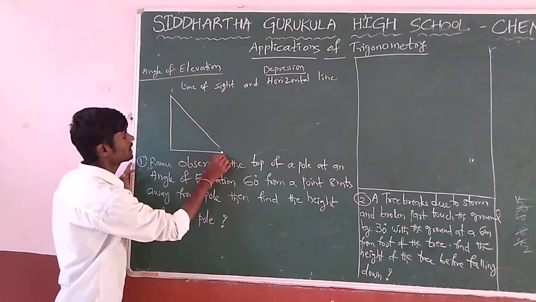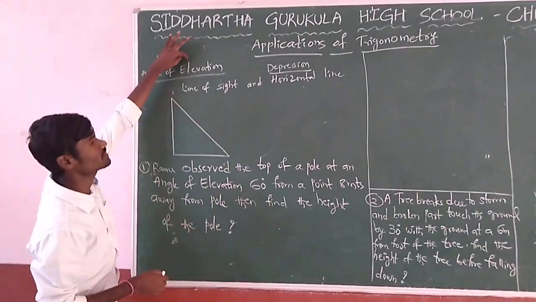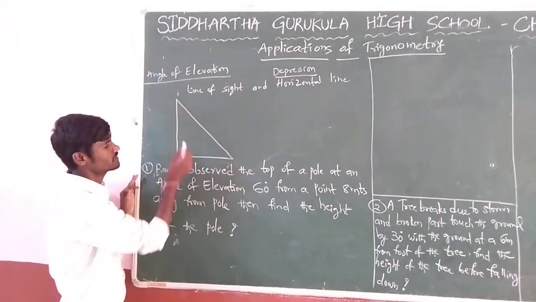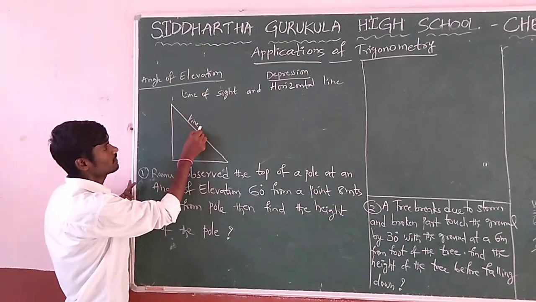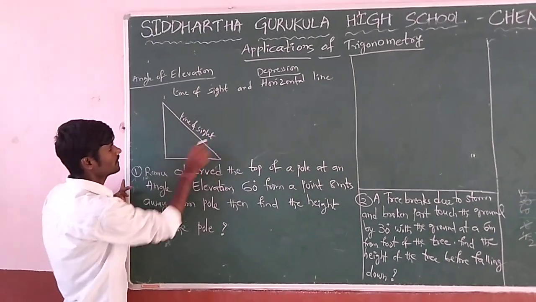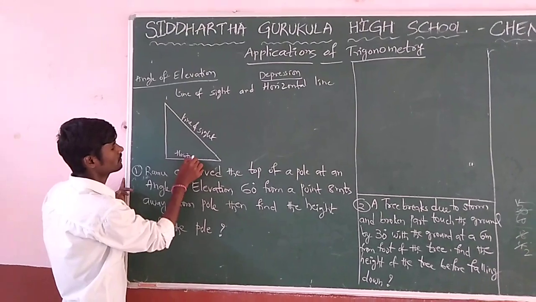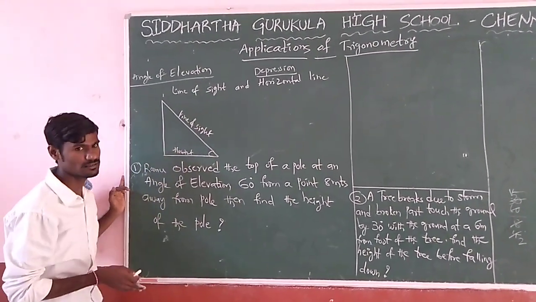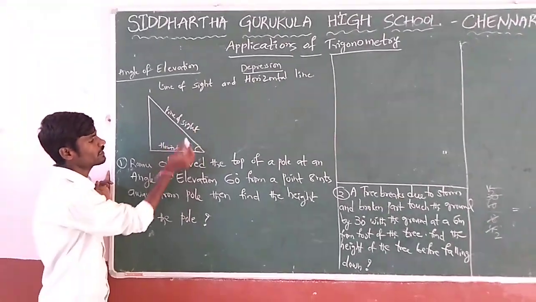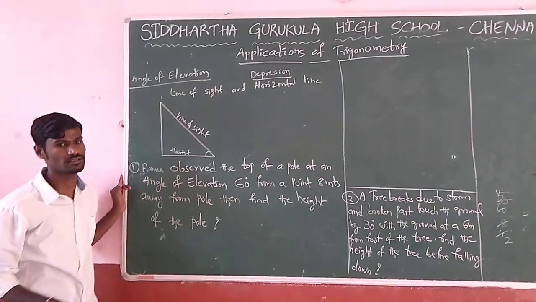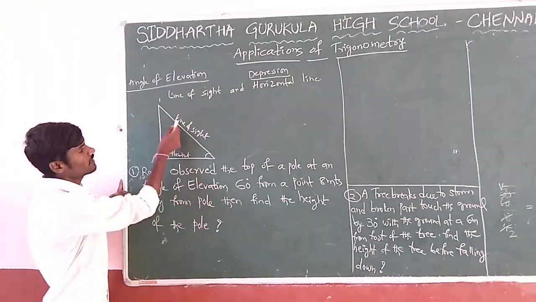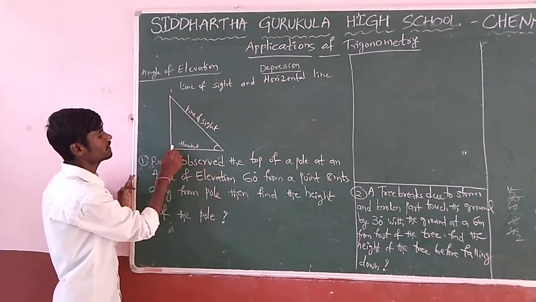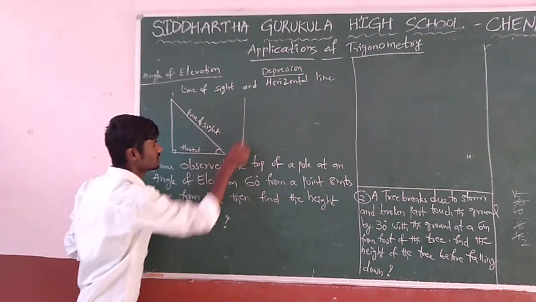In that right angle triangle, the angle of elevation is defined as: if the line of sight is above the horizontal line, means here it is line of sight and it is horizontal line. So the line of sight is above the horizontal line, and the angle between horizontal line and line of sight is said to be angle of elevation.